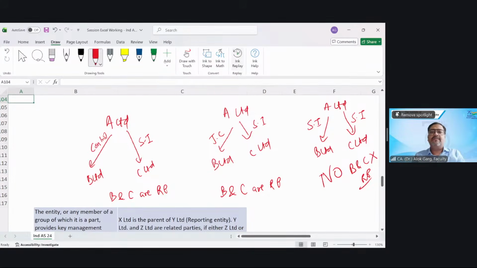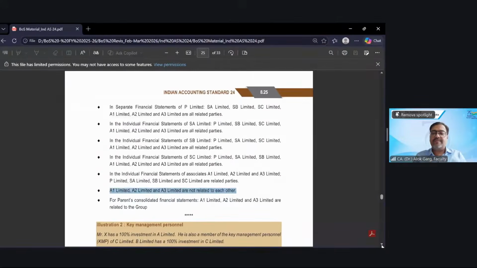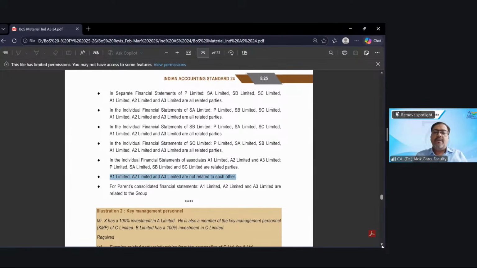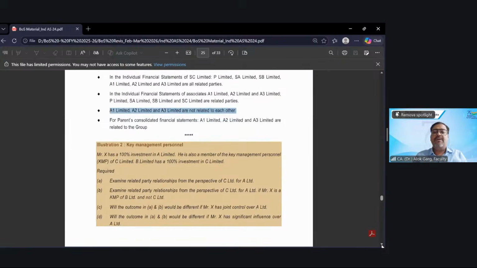Not clear? Is that clear or not clear, friends? Clear, sir. So this question, this practice question is clear? Yes, illustration number 1 is clear. A1, A2, A3 are not related to each other. Yes, please. Clear, sir. Okay.